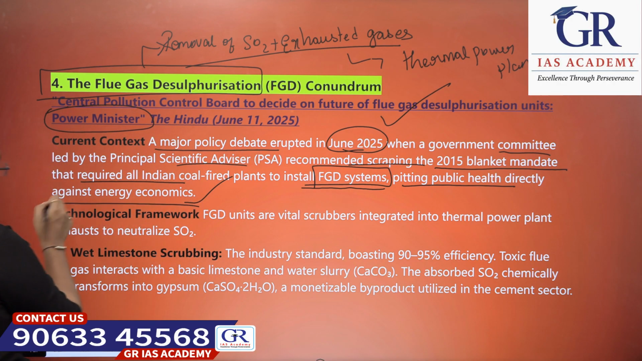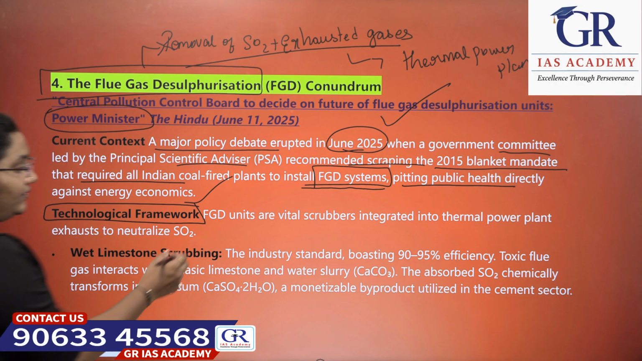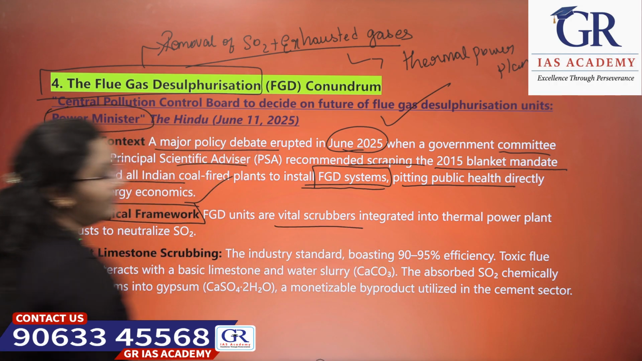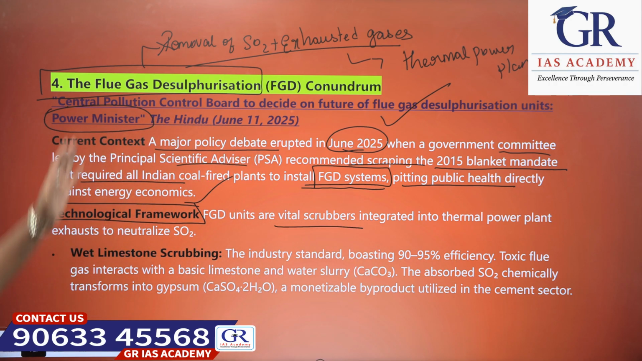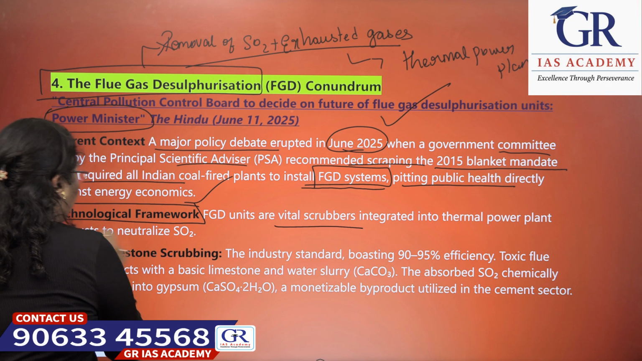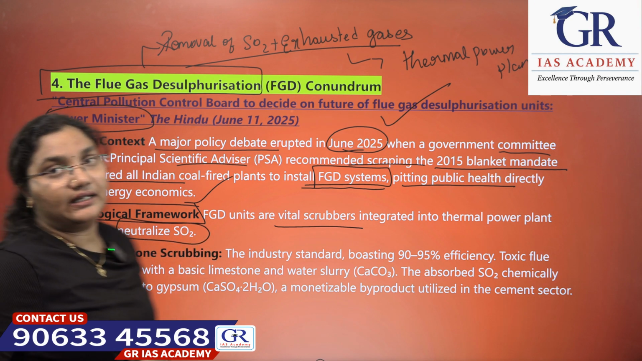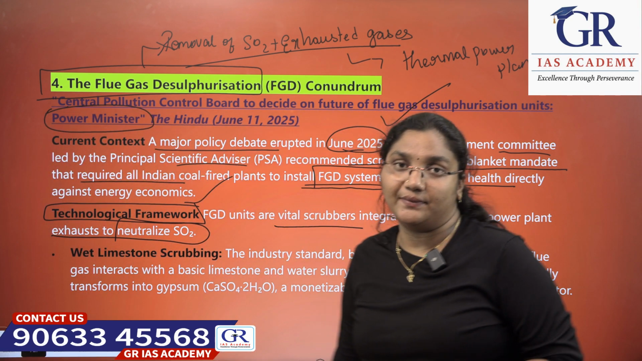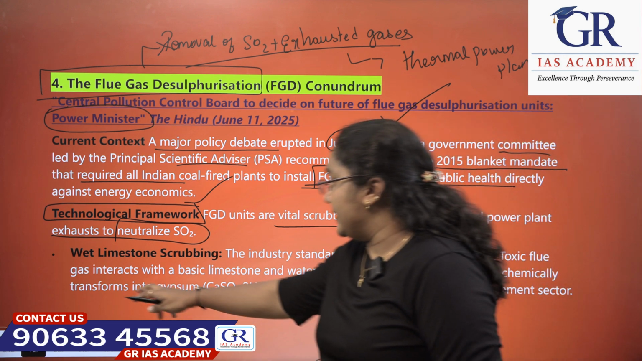Let's see the technological framework of it. What are these FGD units? FGD units are vital scrubbers integrated in the thermal power plant exhaust to neutralize the sulfur dioxide which is being released from it.